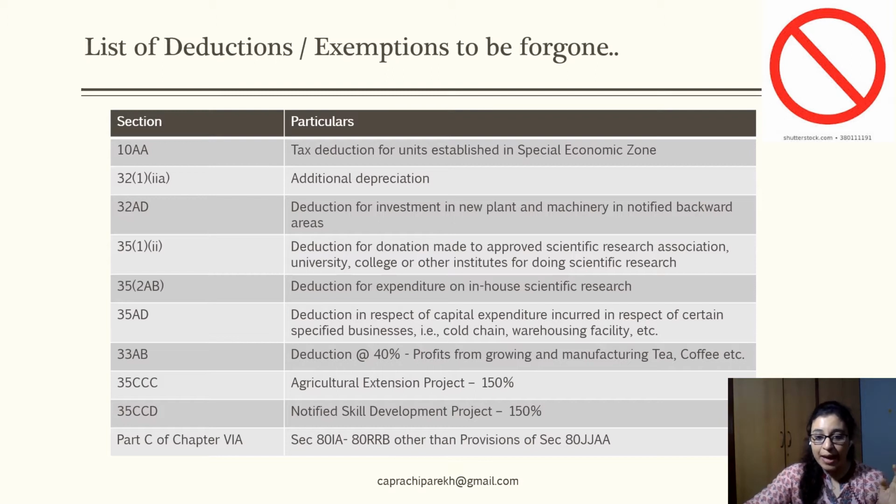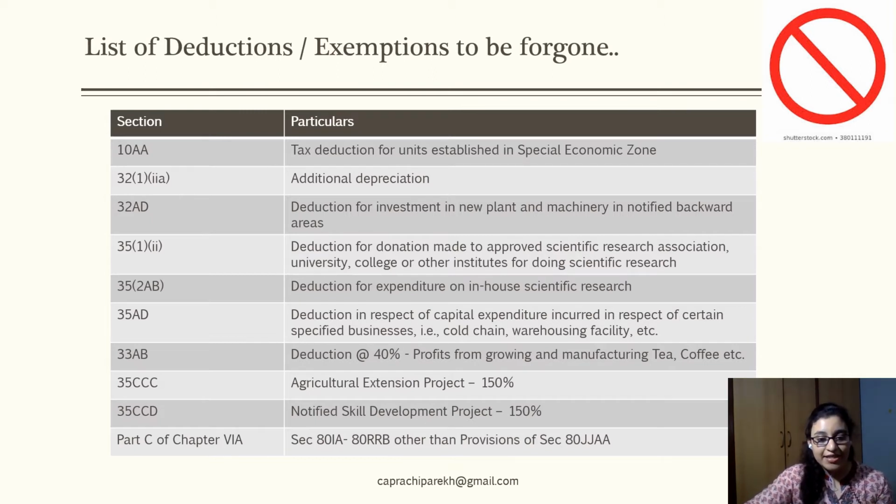Deduction in respect of capital expenditure incurred in respect of certain specified businesses. Like we have a list of businesses specified under section 35AD. Just to name a few, it would be cold chain facility, warehousing facility, any affordable housing projects which are set up, etc. Those deductions would not be available to these corporates. Deduction at the rate of 40% of the profits from growing and manufacturing tea, coffee, etc., which are covered under the provisions of section 33AB would not be applicable.